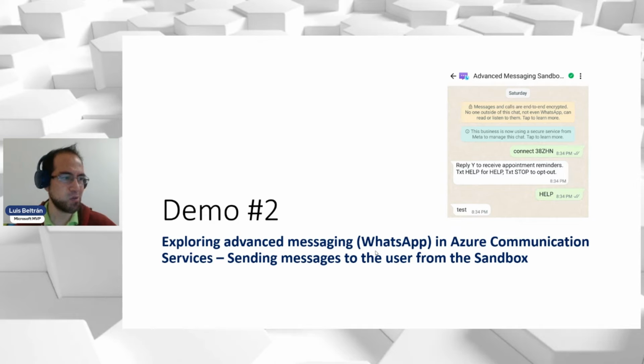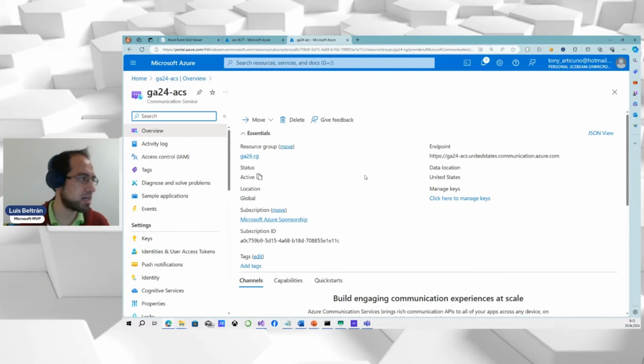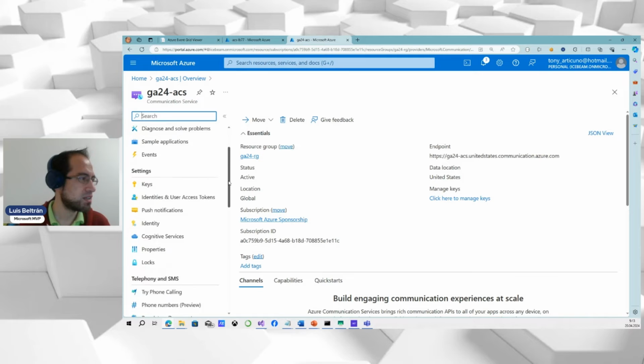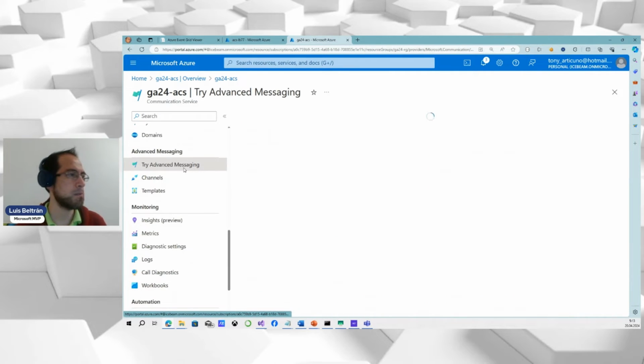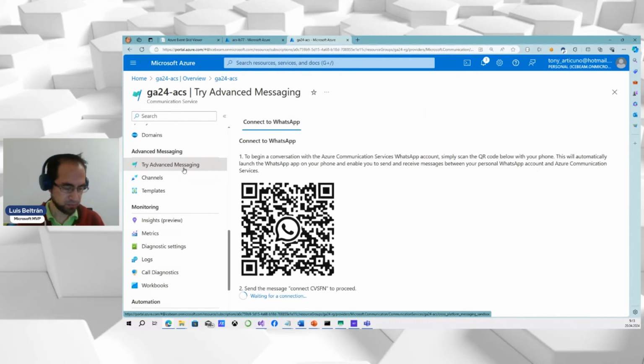So second demo, we have in ACS a sandbox to interact with a WhatsApp account. So I will demonstrate this, and here we are in our ACS, and we have advanced messaging. Let's see. So in this case, I'm going to scan this one.